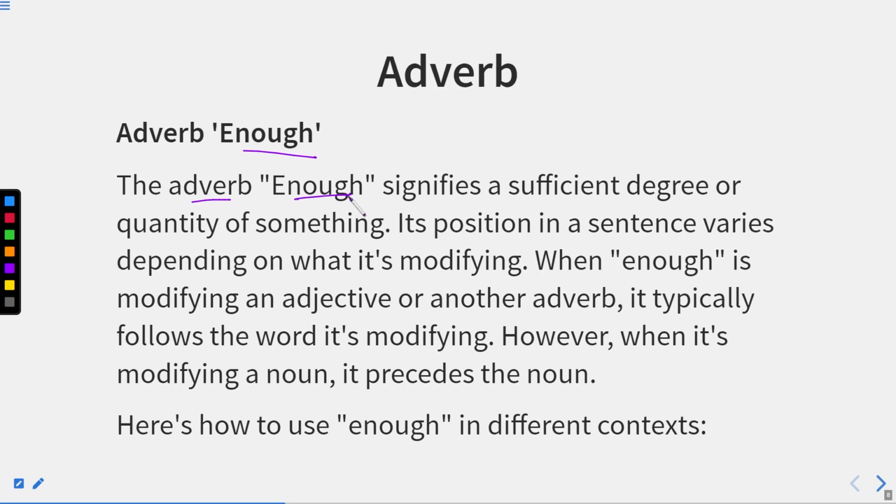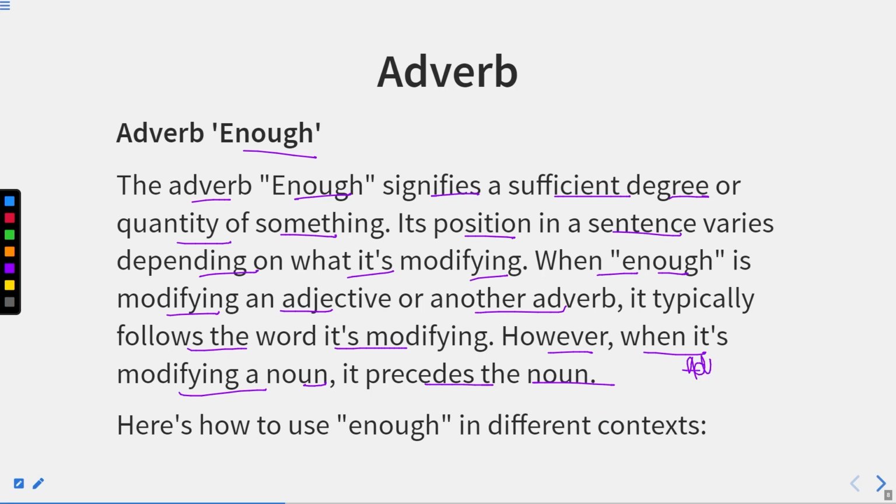The adverb enough signifies a sufficient degree or quantity of something. Its position in a sentence varies depending on what it is modifying. When enough is modifying an adjective or another adverb, it typically follows the word it is modifying. It means it will come after the word it qualifies. However, when it is modifying a noun, it precedes the noun because it is an adjective.